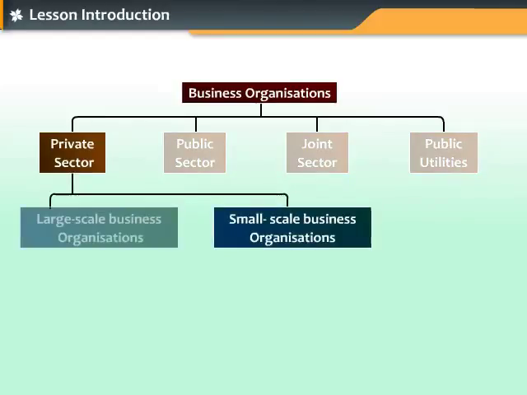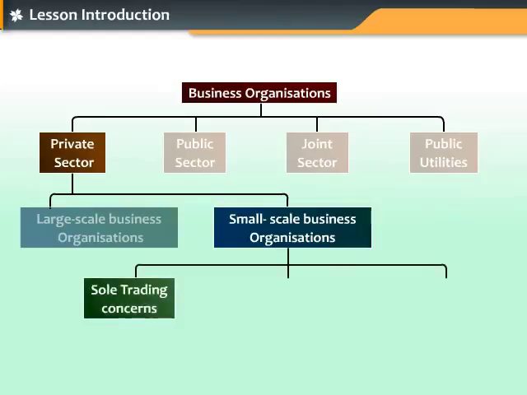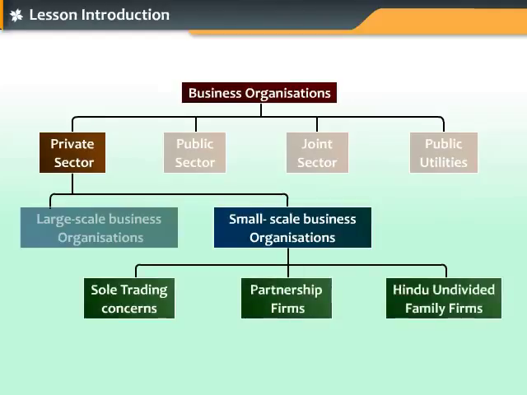The small-scale business organizations of private sectors are divided into 3 subtypes. These include sole trading concerns, partnership firms, and Hindu undivided family firms. In this module, you will learn about partnership firms and Hindu undivided family business.